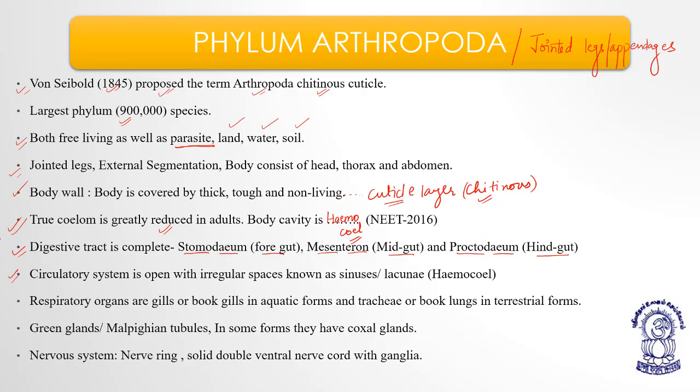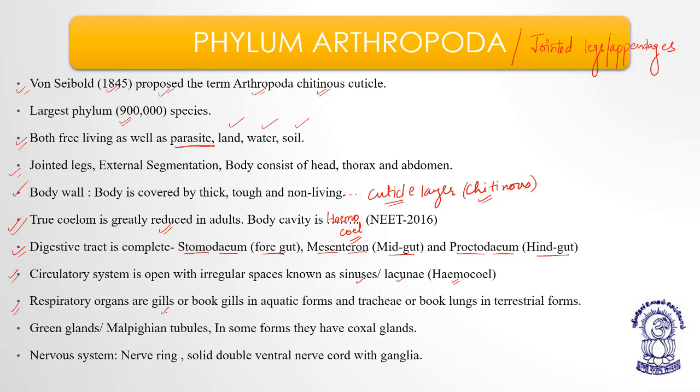The circulatory system is open, meaning they don't have any arteries and veins, they don't have blood vessels in which the blood will flow. The blood will basically collect in some spaces which are known as what? Lacunae or sinuses. Okay, lacunae or sinuses. And these lacunae or sinuses basically open into the body cavity, that is hemocoel, right?